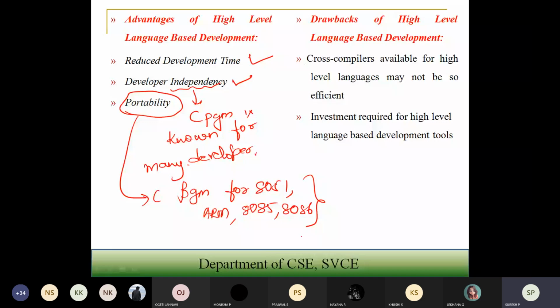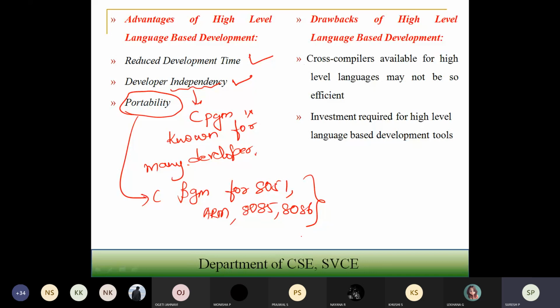Whatever program you have written for one processor, you can use the same program for the other processor or controller also, with only small modifications, because different bit fields will be used for setting the input and setting the output. Those bits you should know, that's it. If you know those bits, then it will become easy for you to learn all those things.